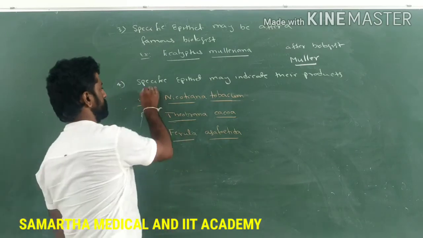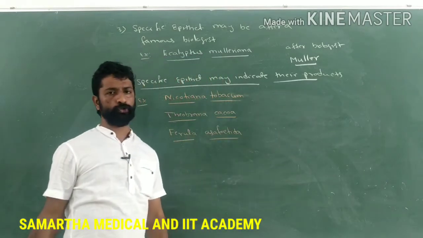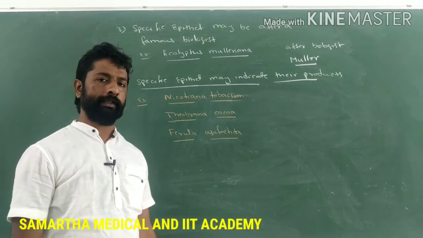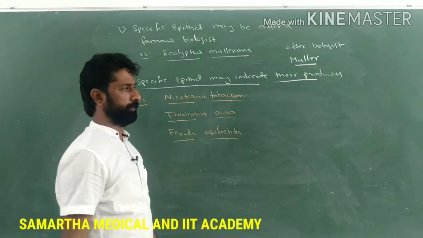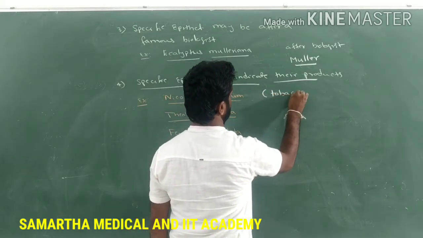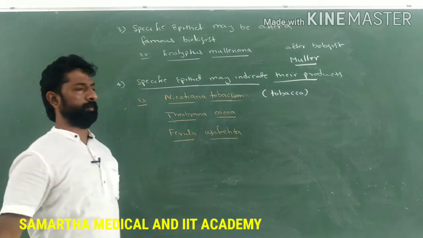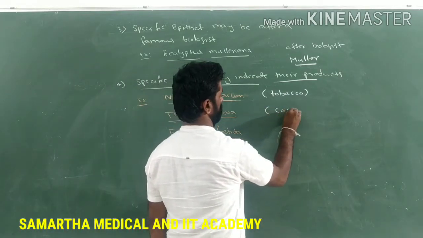Similarly, the species name or specific epithet may indicate the use of the product or products produced by that particular organism or plant. For example, Nicotiana tabacum, which is used in the production of tobacco. Similarly, Theobroma cacao, which is used in the production of cocoa.